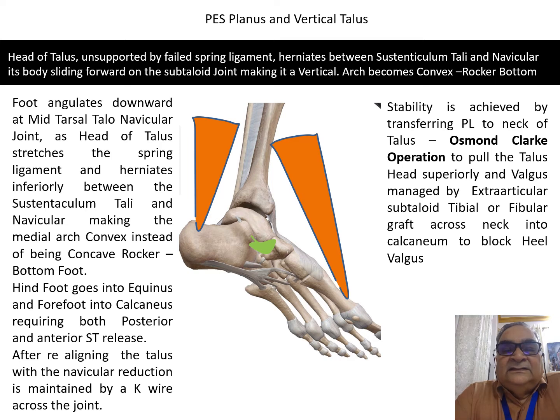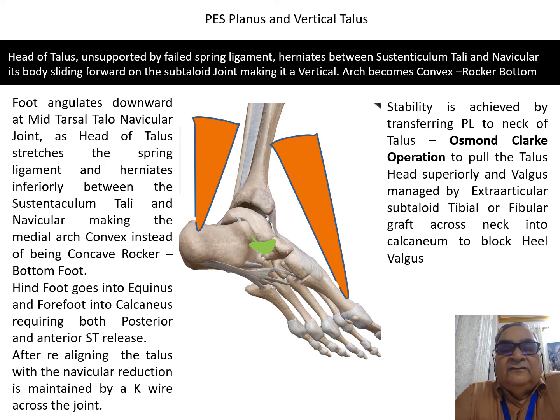The second step is to restore the talonavicular articulation and the talocalcaneal articulation. Then stabilize it by passing a K-wire through the head of the metatarsal into the cuneiform, into the navicular and into the talus.